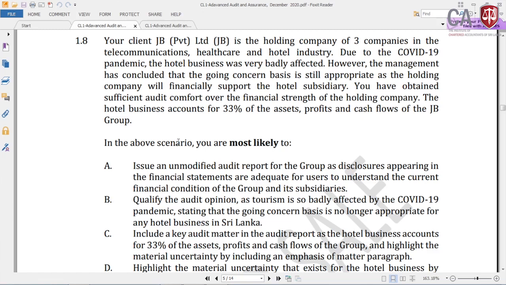invalid answer is C, because for a private limited there is no key audit matter. So therefore answer C is also wrong. D.